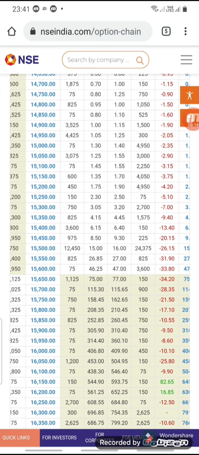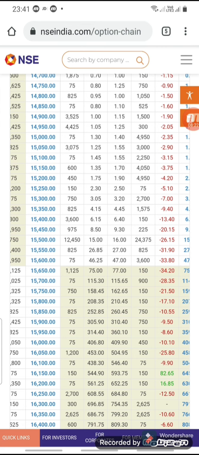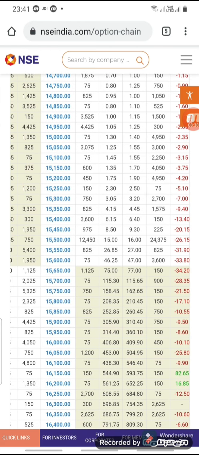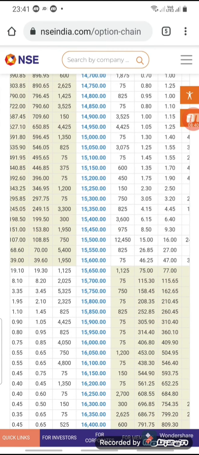Friends, please focus on the 15,450 figure and the 15,700 figure for this strategy. The range is only for determination of strategy, but this is the market, which can go beyond the range also.